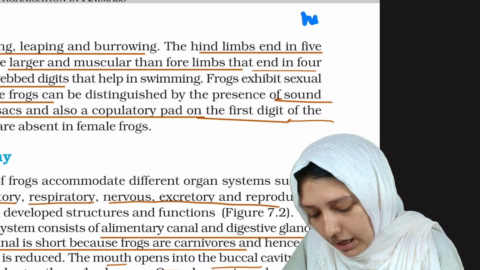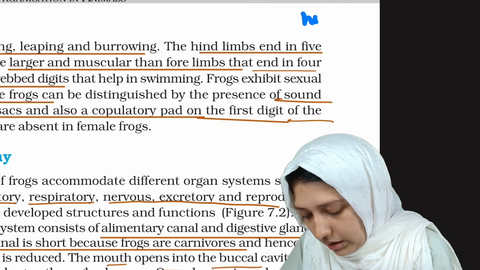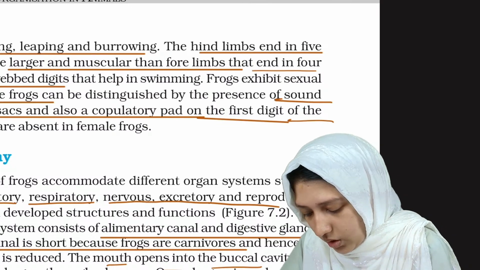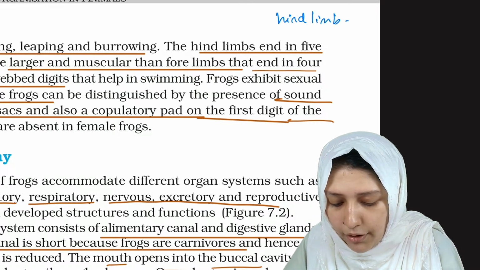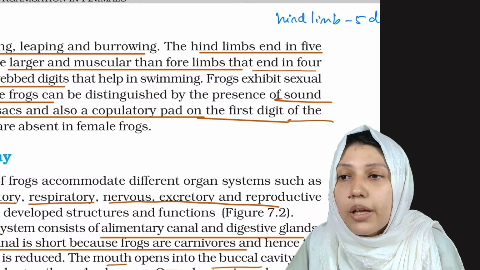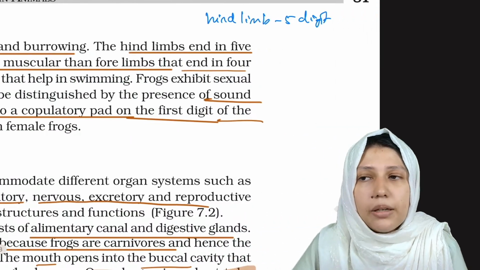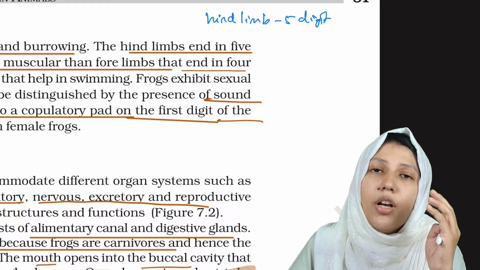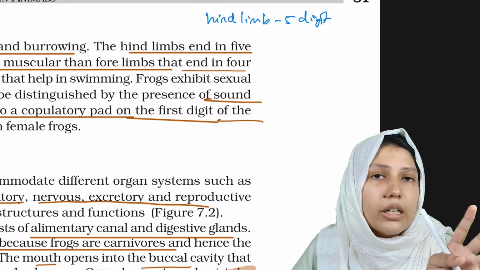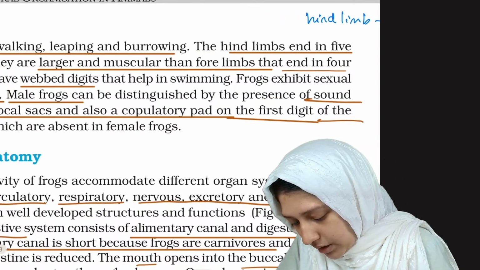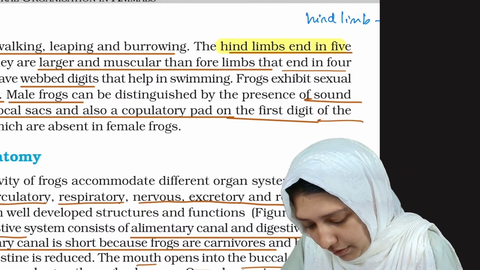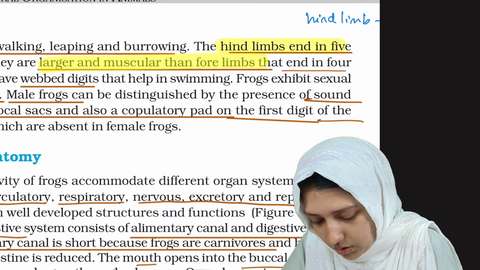In their hind limb they possess 5 digits. Clear? But in their forelimb they just have 4 digits. Clear? Hind limbs have 5 digits, and they are larger and more muscular than the forelimbs.